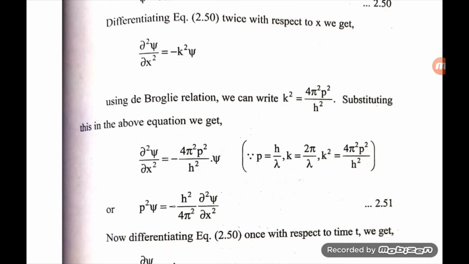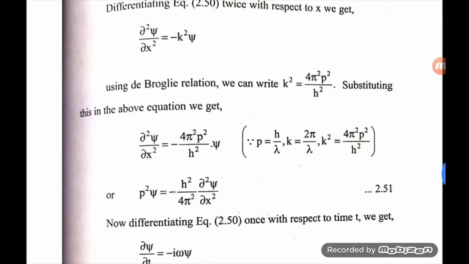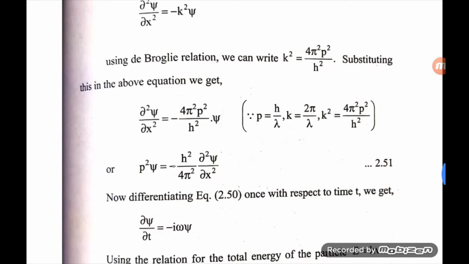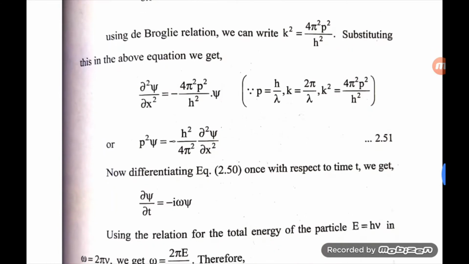Substituting this value in the above equation, we get ∂²psi/∂x² equals minus 4π²p²/h² psi, where p is equal to h/λ, k is equal to 2π/λ, and k² is equal to 4π²p²/h². So p² psi is equal to minus h²/4π² ∂²psi/∂x².